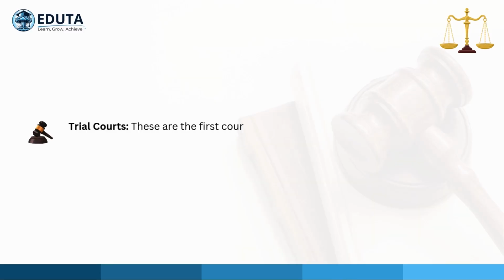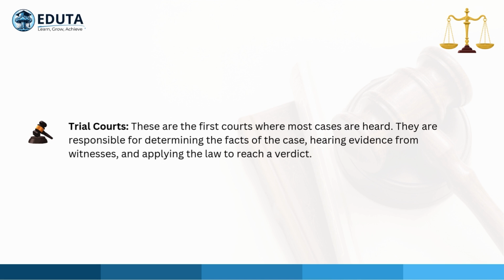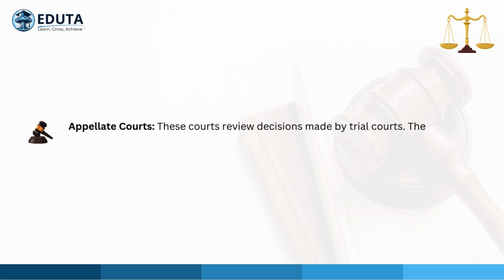Trial courts. These are the first courts where most cases are heard. They are responsible for determining the facts of the case, hearing evidence from witnesses, and applying the law to reach a verdict. Appellate courts. These courts review decisions made by trial courts.